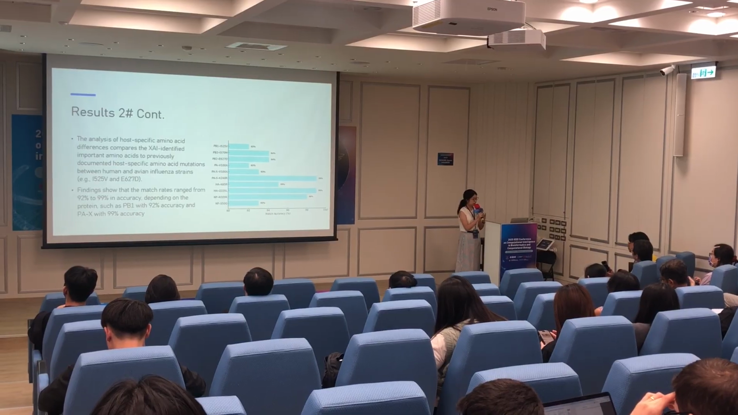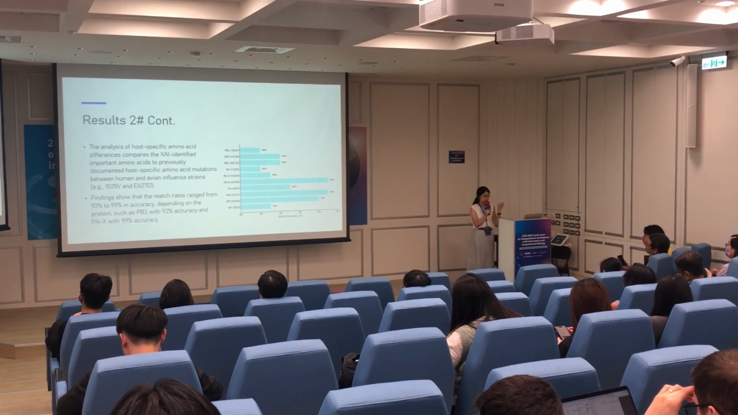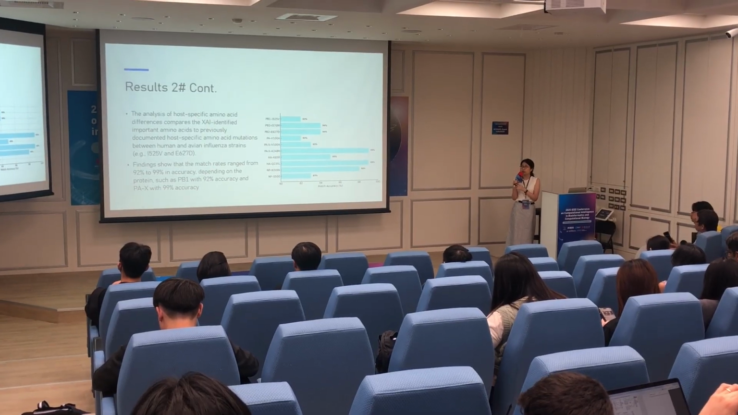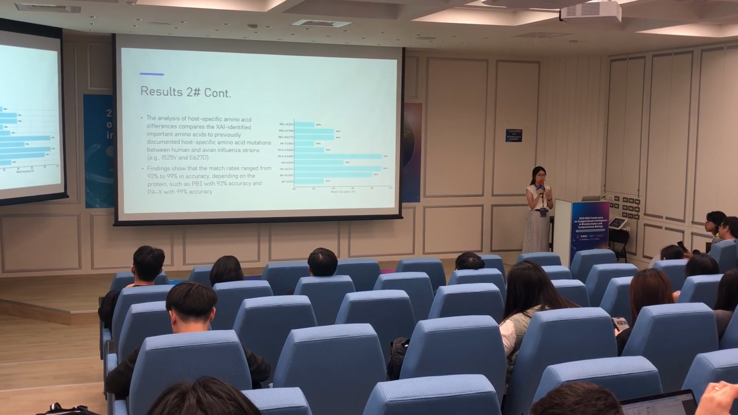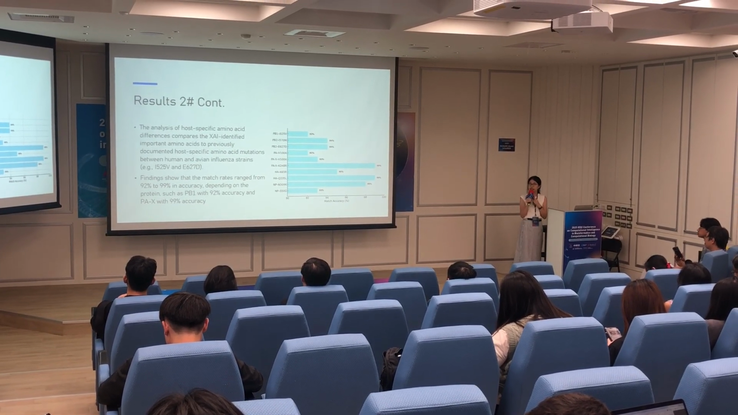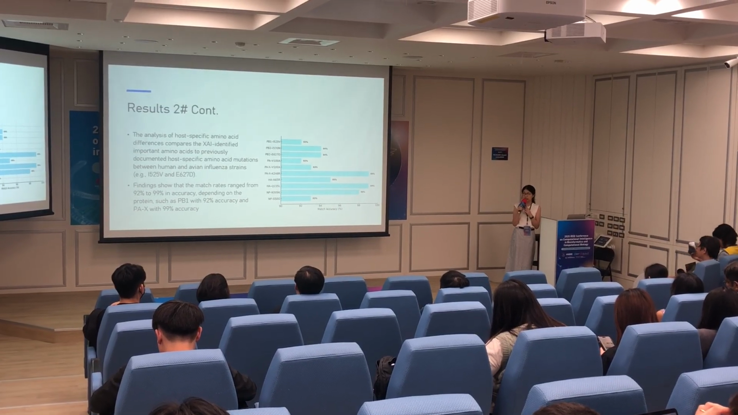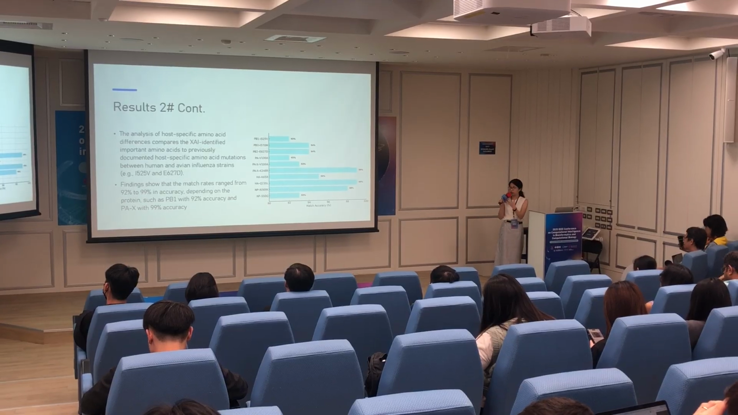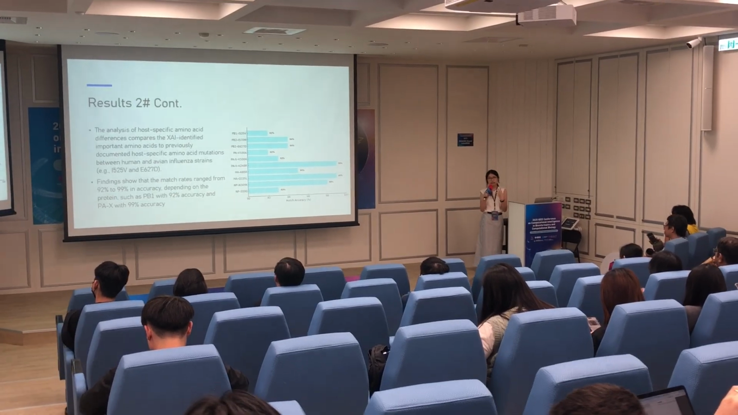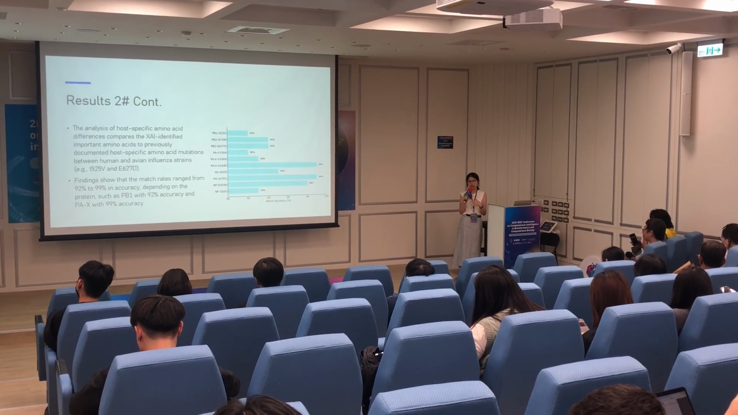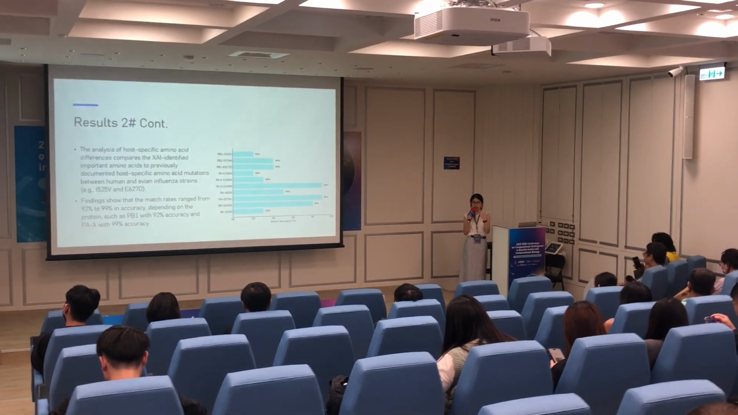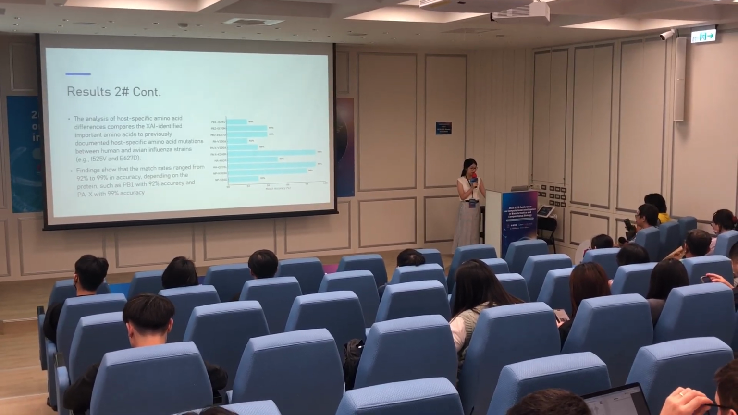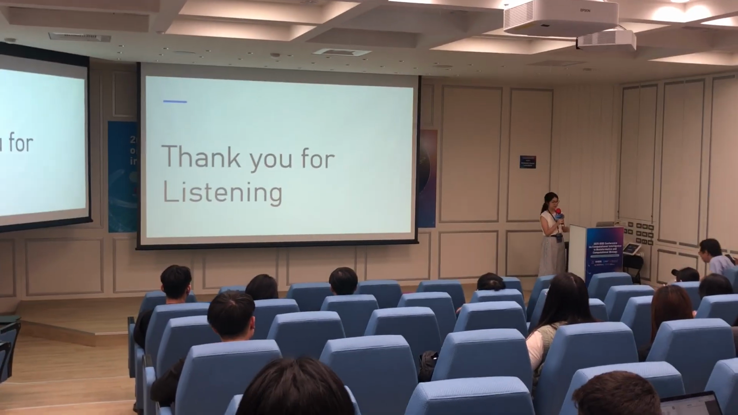So the results show that the match rates range from 92 to 99% in accuracy. This largely varied according to the protein. For instance, PB1 had a 92% accuracy rate, whereas M1 had a 99% accuracy rate. Therefore, the analysis of host-specific amino acids shows that there is indeed overlapping, and the XAI was efficient in identifying the positions MSA had already identified earlier. Thank you for listening.